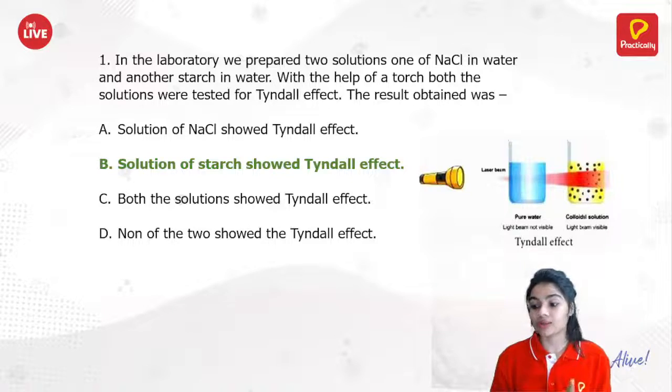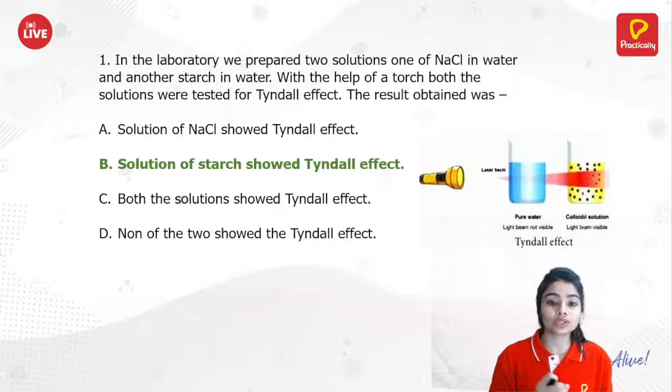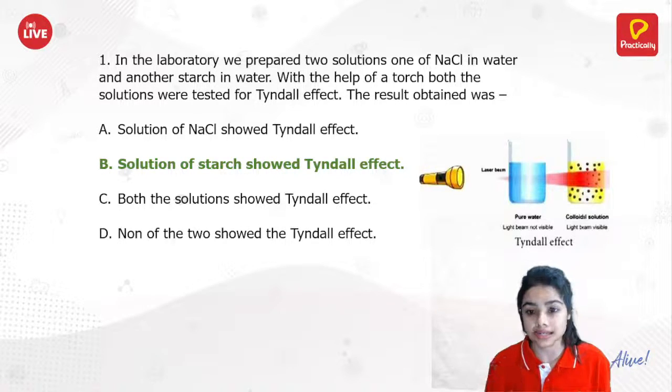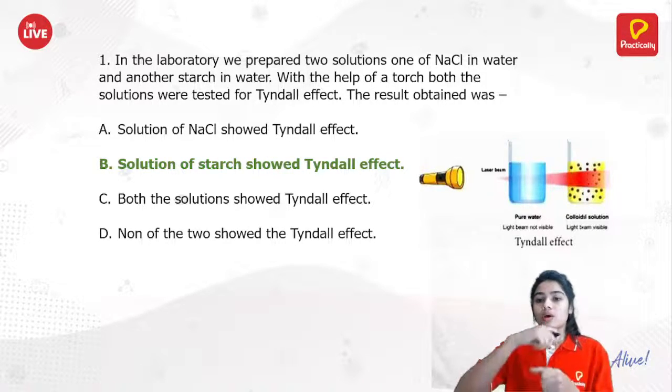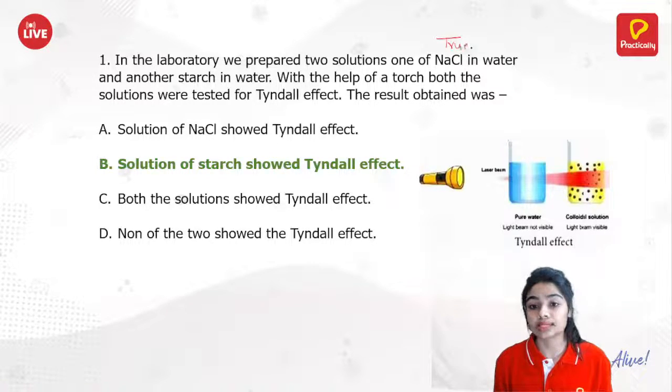Why does only starch show Tyndall effect, not NaCl? Because when we dissolve salt in water, it forms a true solution.